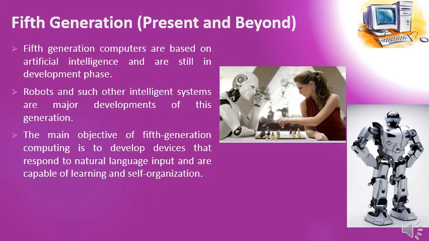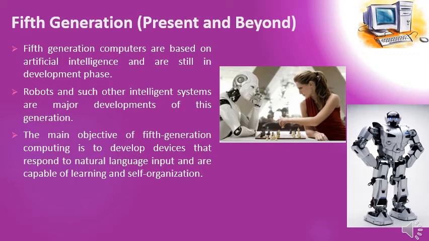The main objective of fifth generation computing is to develop devices that respond to natural language input and are capable of learning and self-organization. So the fifth generation computers will be able to recognize the human language, which is a natural language, as an input and give the desired output, and it will also be capable of learning things from the environment and will adapt itself according to the situation, according to the surroundings.